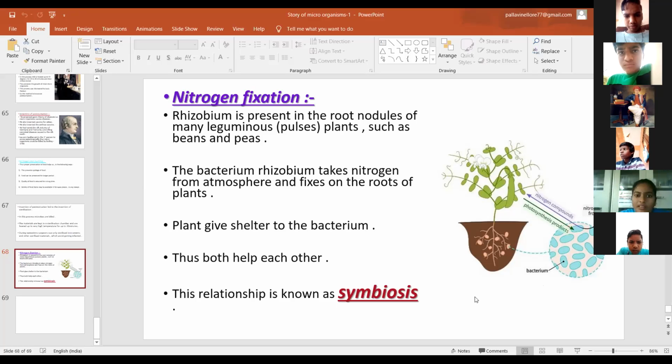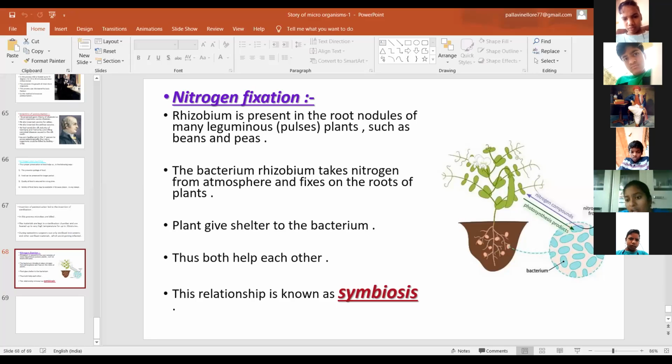The Rhizobium bacteria is present in the root nodules of many leguminous plants. That means they have root nodules. Examples: beans, peas, all pulses. These are the leguminous crops. The bacteria are present in the root nodules.